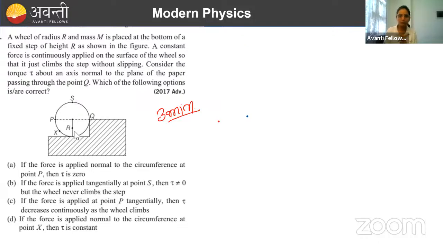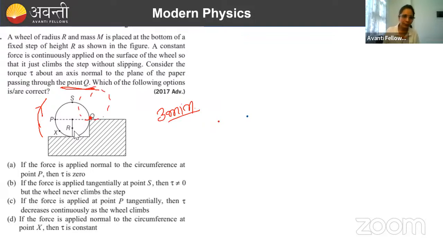So all calculations of torque we have to do around which point? Around point Q. Which of the following options is correct? It means what is happening? We are just trying to rotate this wheel by applying torque at different points in this sense. Done? So that it can climb up and rest on this surface. Done?